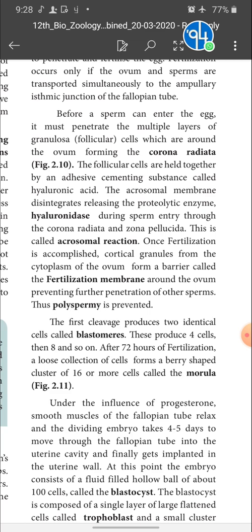After 72 hours of fertilization, a loose collection of cells forms a berry-shaped cluster of 16 or more cells called the morula. So what happens? After 72 hours of fertilization, a loose collection of cells forms a berry-shaped cluster of 16 or more cells, and the morula stage is formed.